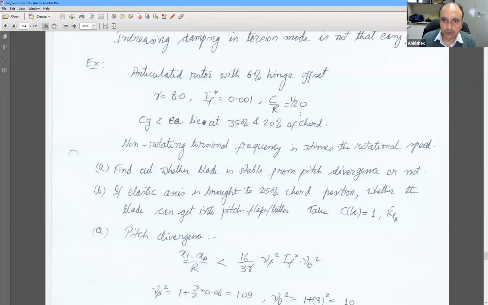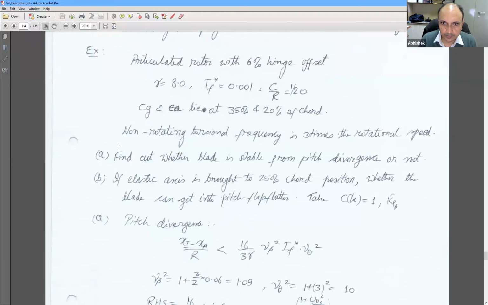Also, the non-rotating torsional frequency is 3 times the rotational speed, so it's 3 per rev. So nu theta and nu beta are both known to us. You have to find out whether the blade is stable from pitch divergence or not. The second part is, if the elastic axis is brought to 25% of chord position, whether the blade can get into pitch flap flutter, assuming CK to be 1 and KP beta to be 0.